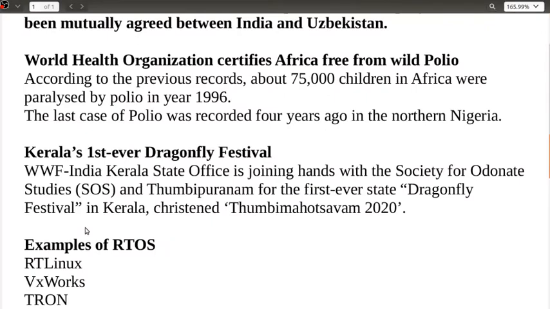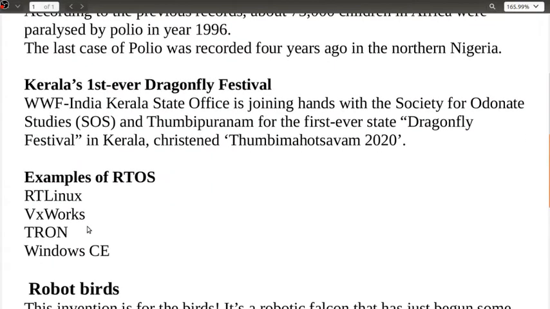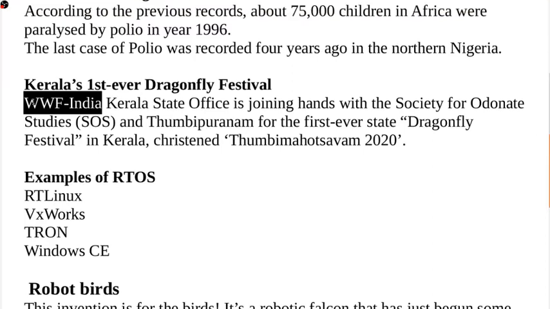Kerala's first ever dragonfly festival, by the World Wildlife Fund. WWF stands for World Wildlife Fund. Don't take it to be the WWF of the fighting ones, World Wrestling Federation or whatever it is. It is not that one. Here, basically, this is an initiative to protect your wildlife, insects, animals and everyone.